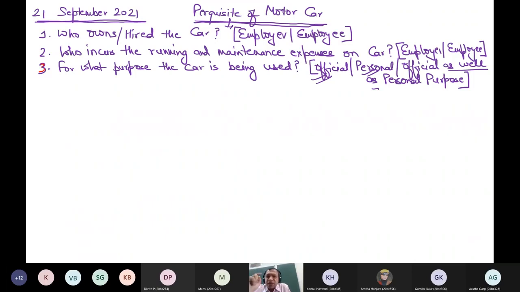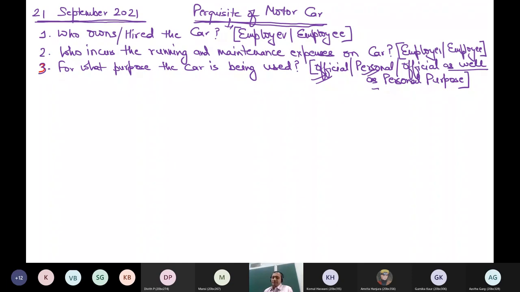Whenever you determine the value of perquisite of motor car, you should proceed with these different steps. First, always check whose car this is. Then always check who is incurring the running and maintenance expenses, and then you always check the use of this car. It helps you in giving the correct answer.